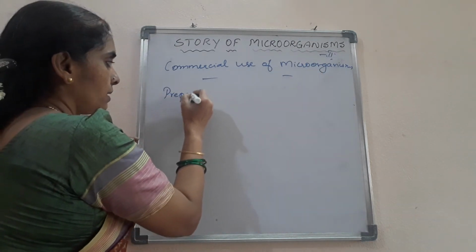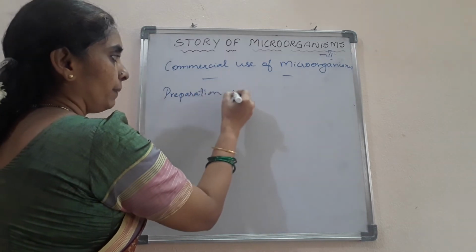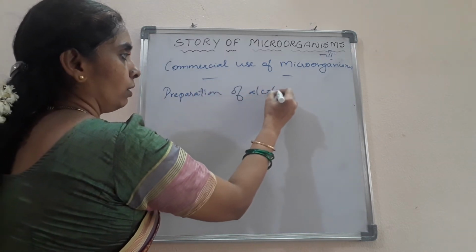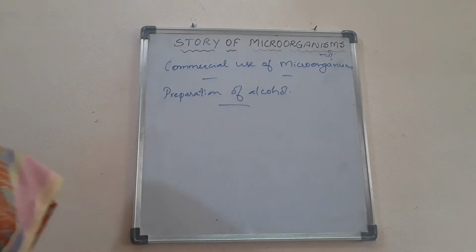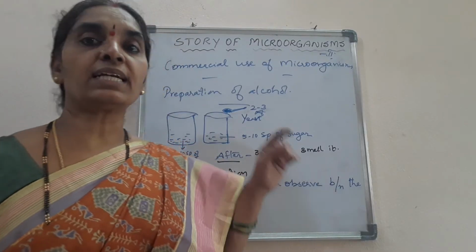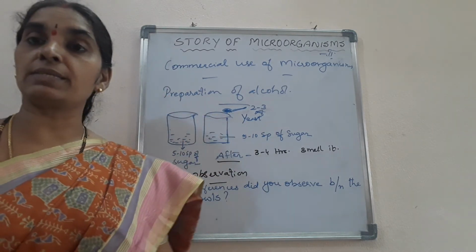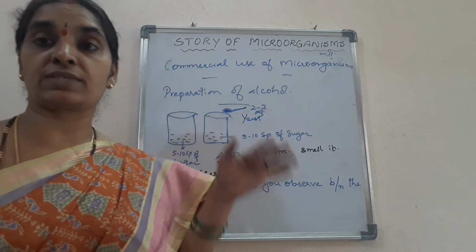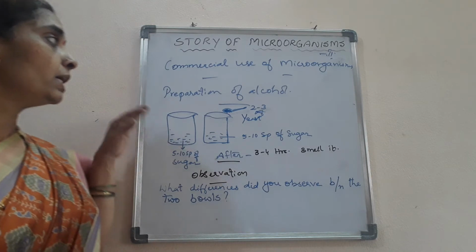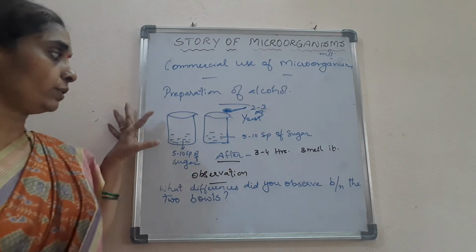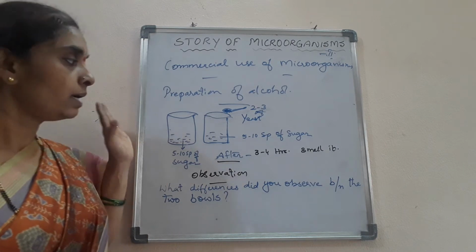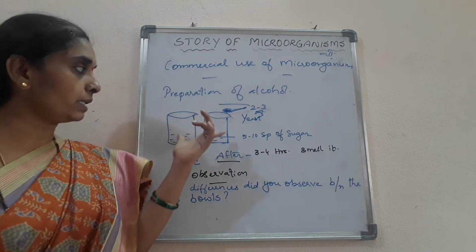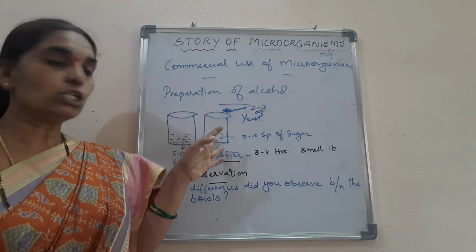How is alcohol prepared? That is what we are going to see now. See the commercial use of microorganisms in the preparation of alcohol, children. For this, there is a simple experiment. For the preparation of alcohol, you are going to take two beakers, and in the two beakers you are taking sugar.